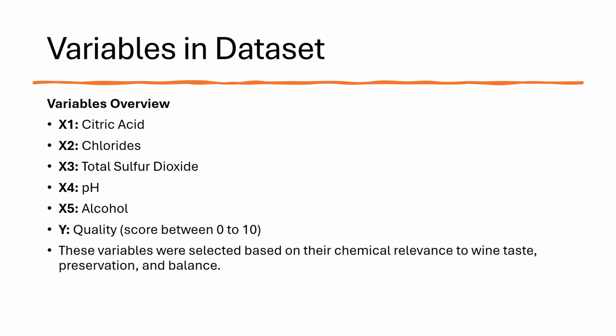X1 represents citric acid, X2 is chloride, X3 is total sulfur dioxide, X4 is pH, and X5 is alcohol. The output variable Y indicates wine quality scored between 0 and 10. These variables are selected based on their chemical relevance to wine taste, preservation, and overall balance.